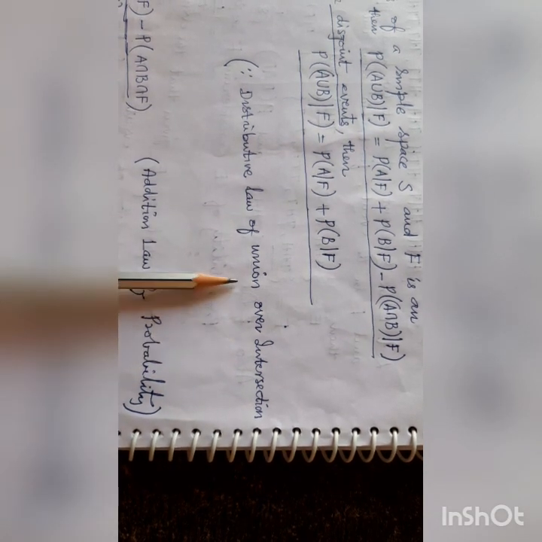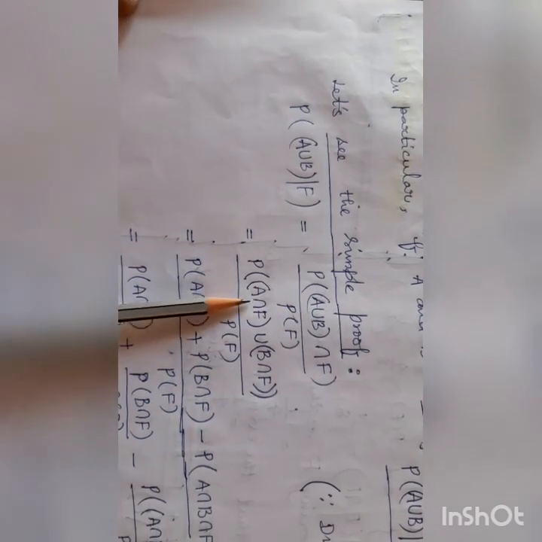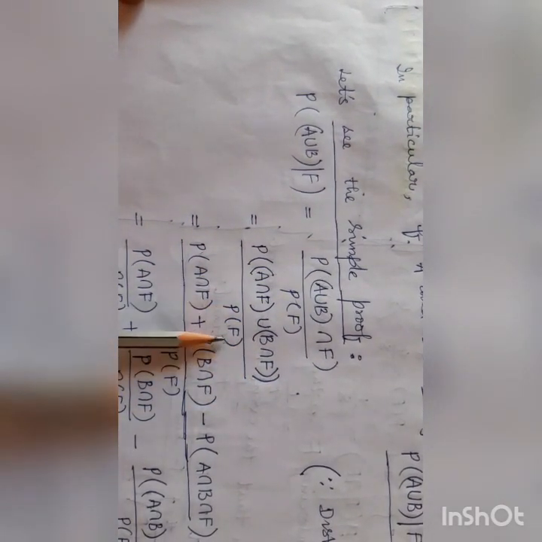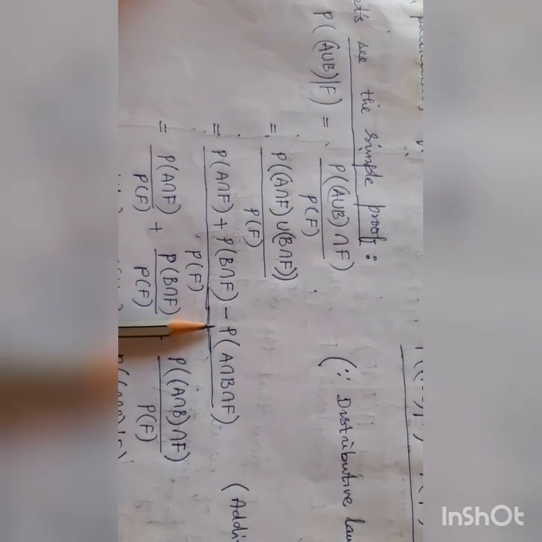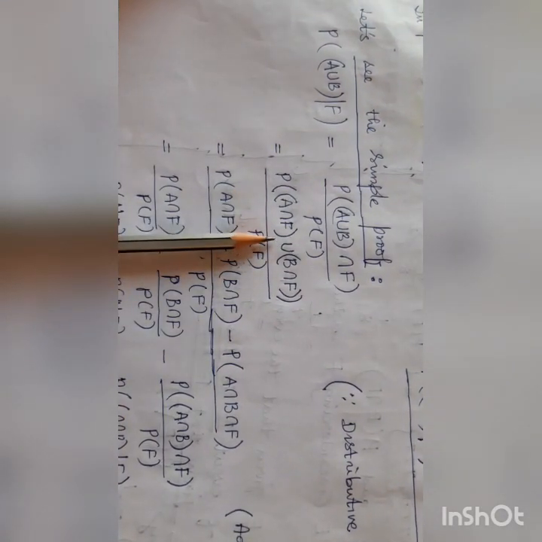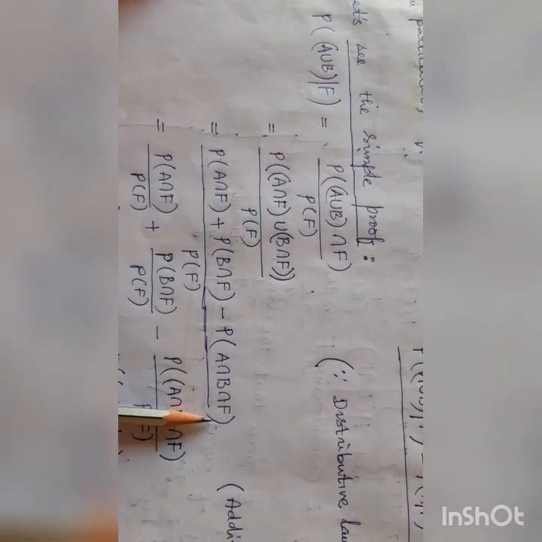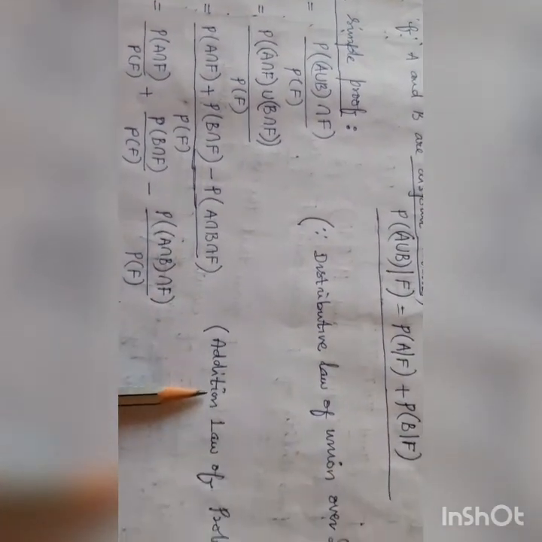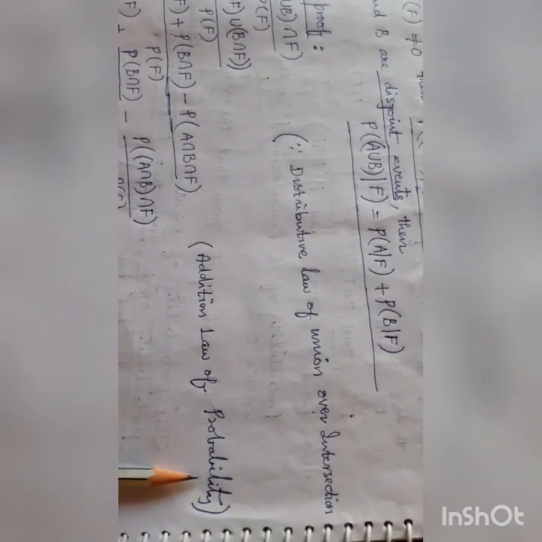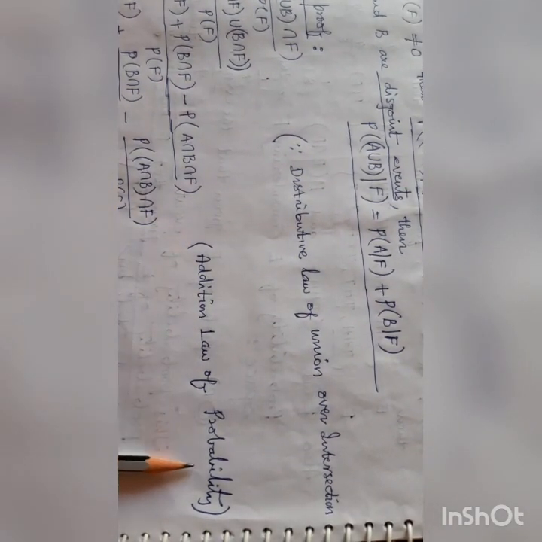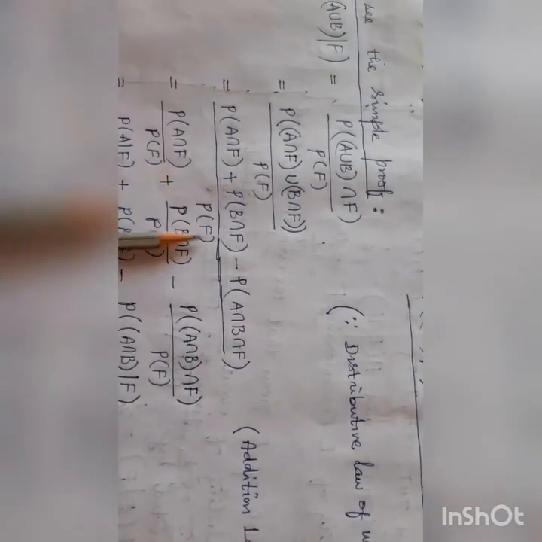Distributive law of union: (A union B) intersection F is (A intersection F) union (B intersection F) by P of F. And you write this as P of A intersection F plus P of B intersection F minus P of this union, you know very well, A intersection B intersection F. This is the addition law of probability, addition law of set theory, by P of F.